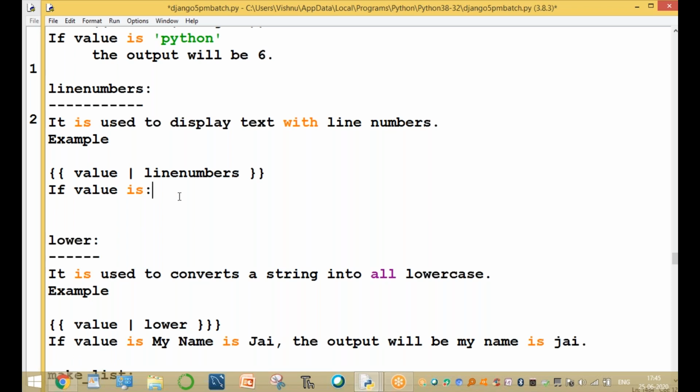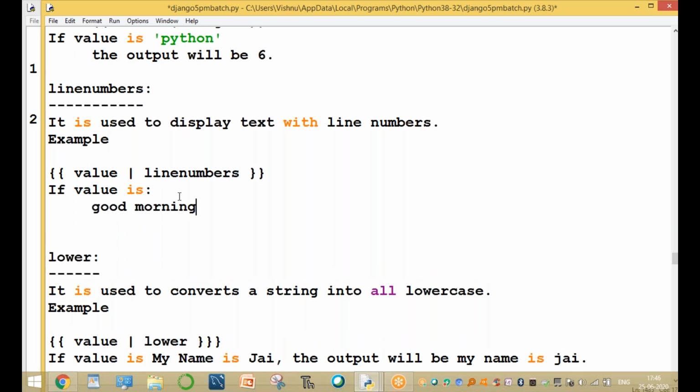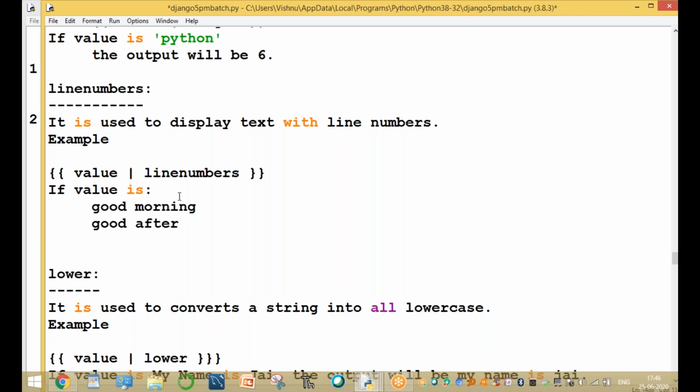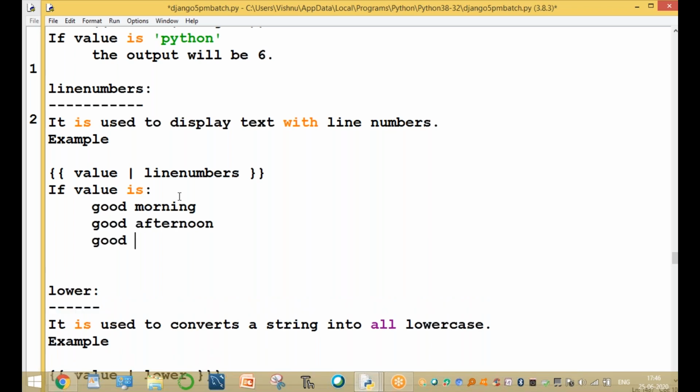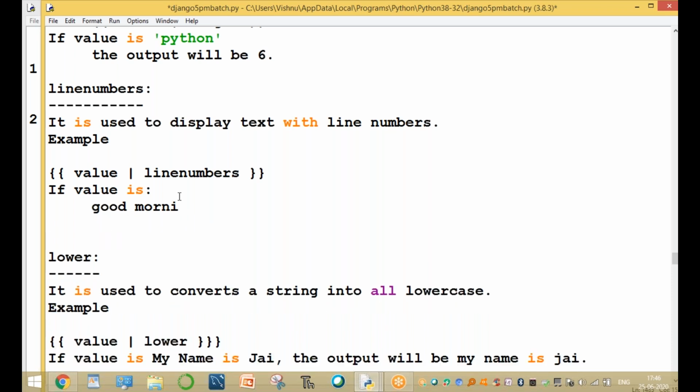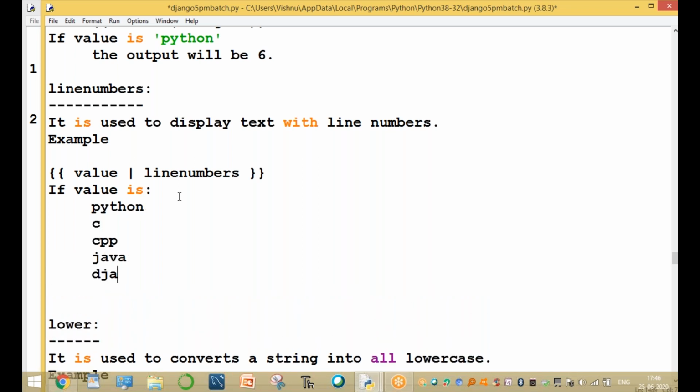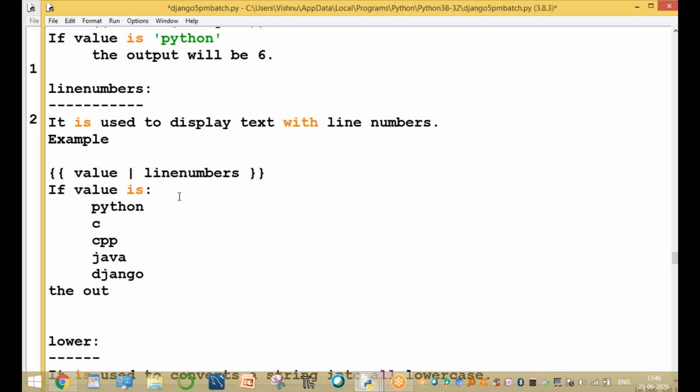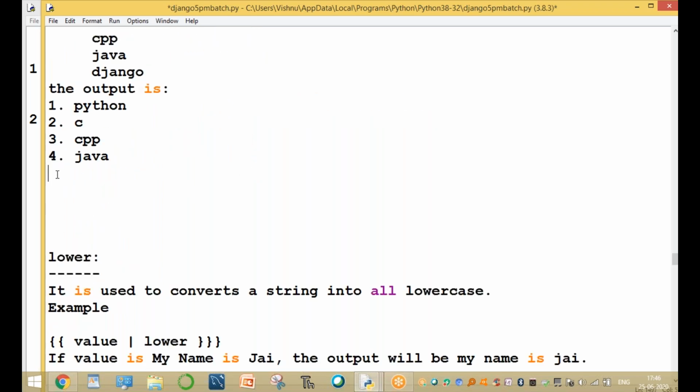For example, if the values are Python, C, CPP, Java, Django, the output comes with line numbers: 1 for Python, 2 for C, 3 for CPP, 4 for Java, and 5 for Django.